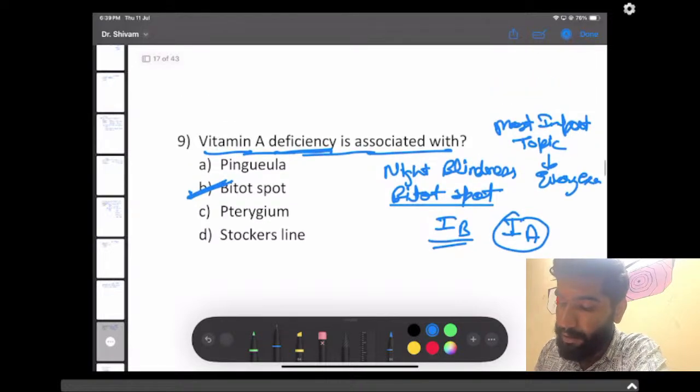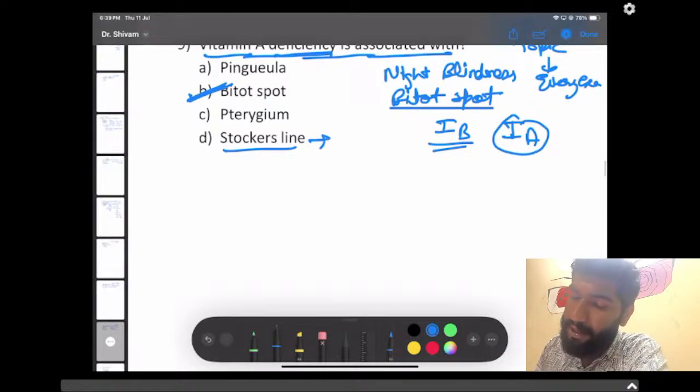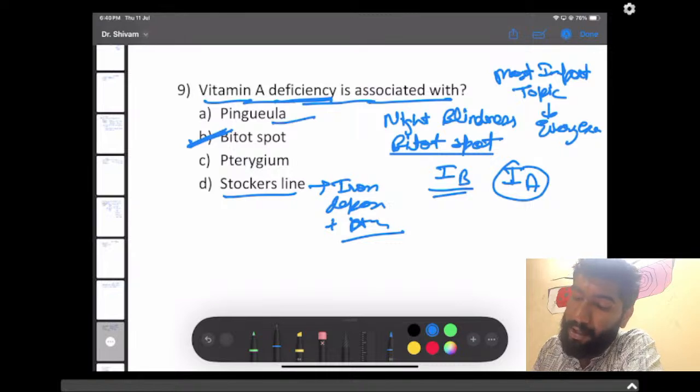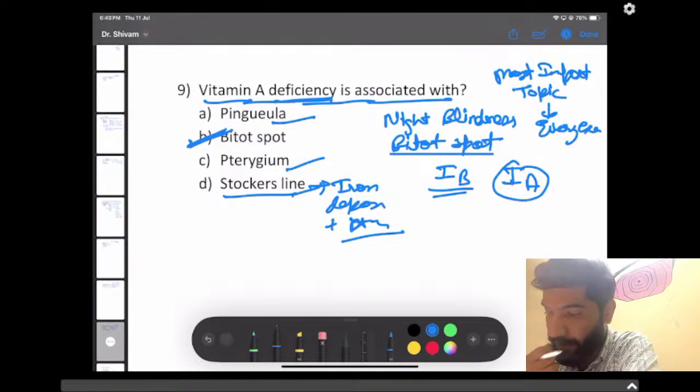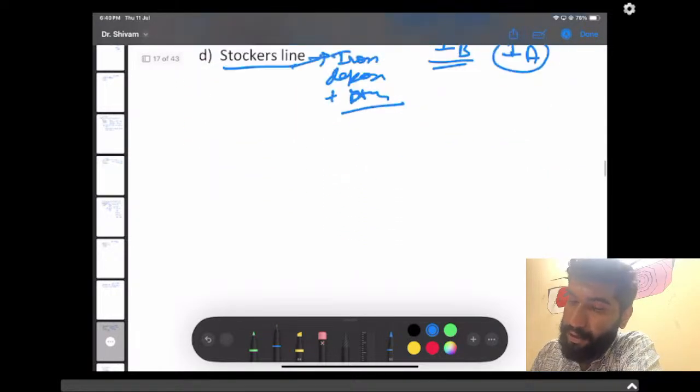As we all know, Stokes line. What is Stokes line? Stokes line is nothing else but the iron deposition in front of the pterygium, nothing else. So if you have the other options also like pinguecula and pterygium for Stokes line, you can definitely write the other options in this question, because it was a very easy question, a very short question we can say. So next we go to the next question.